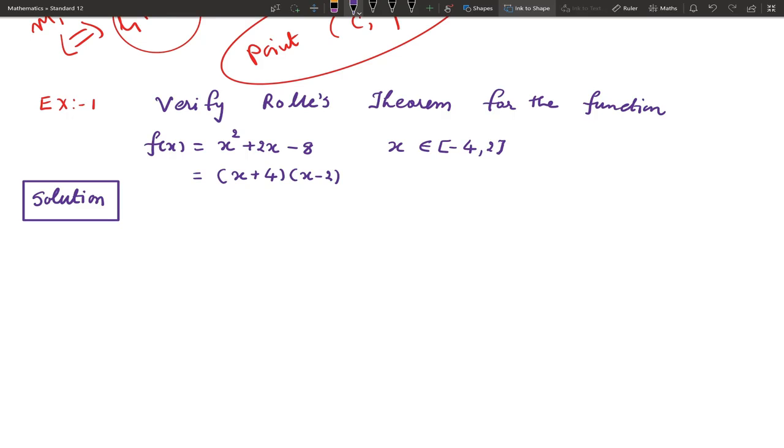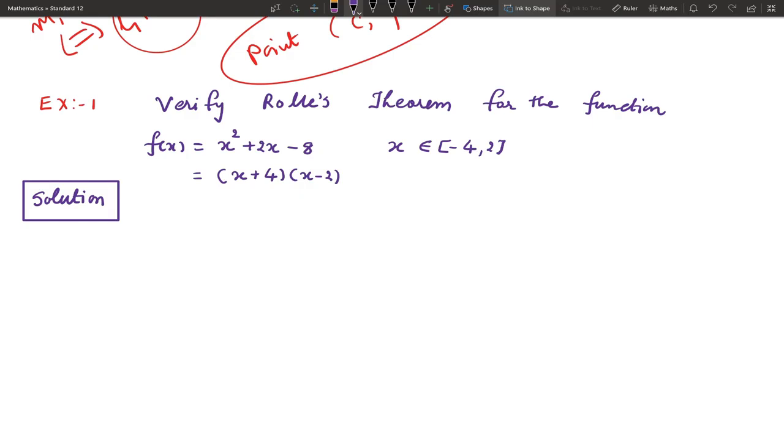Solution. First observe the nature of the function. It's a polynomial function, x square plus 2x minus 8. We know it is a quadratic polynomial. By the nature of the polynomial function, it is continuous on closed interval minus 4 comma 2, and being continuous, naturally it will be differentiable. Also a polynomial function is differentiable.